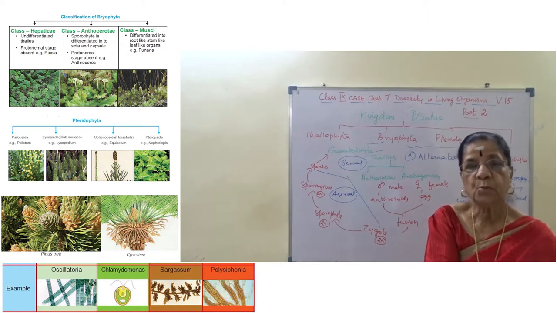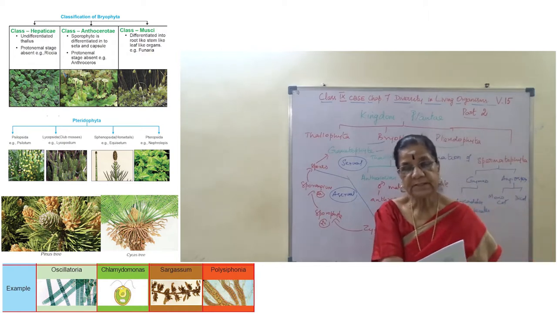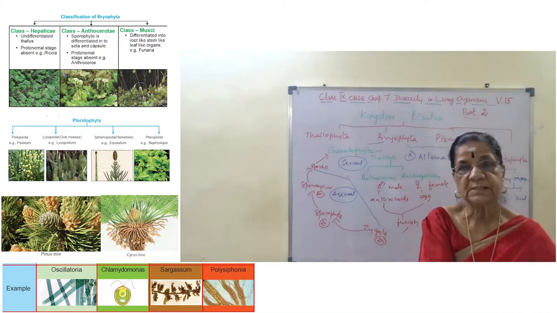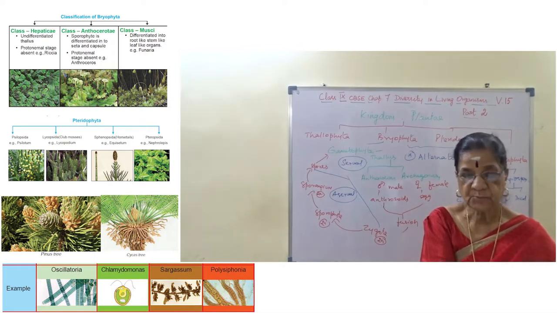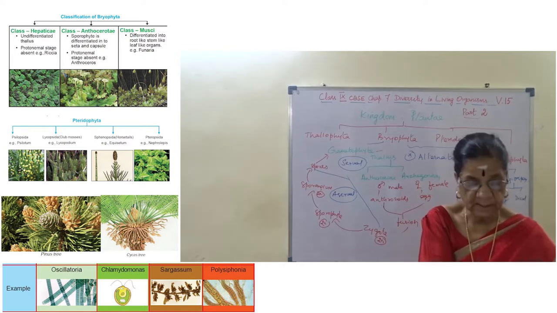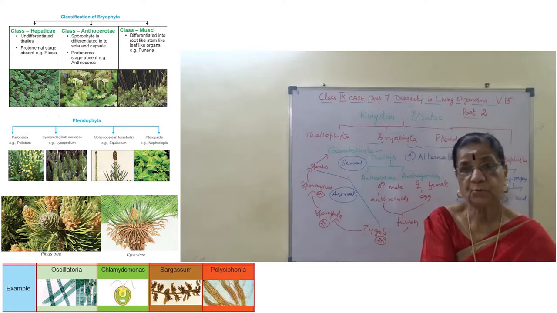Spores may be homosporous, only one size and shape, similar size and shape, or heterosporous, smaller and bigger. Micro and megaspores will be present. And the sporophyte alternates with the gametophyte. That is the life cycle of pteridophytes.